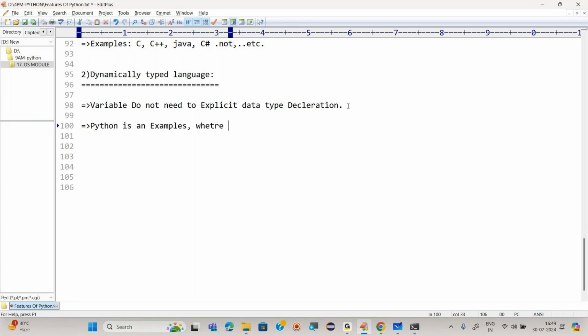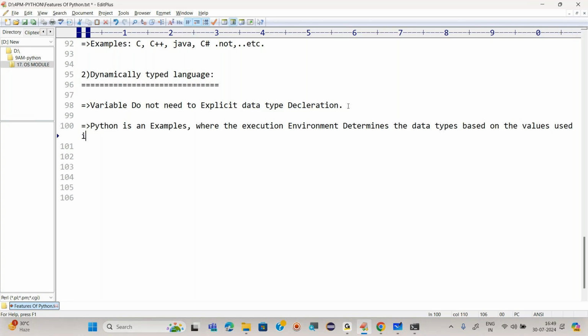Python is an example where the execution environment determines the data types based on the values used in the program.